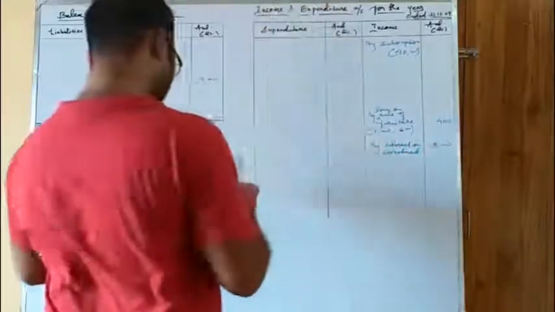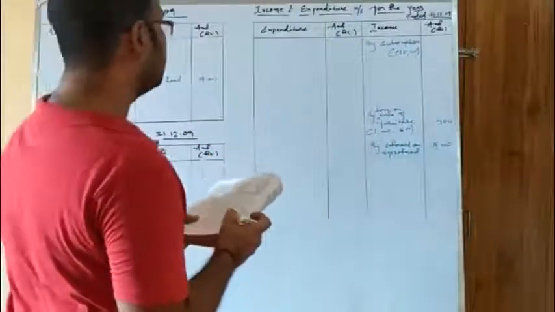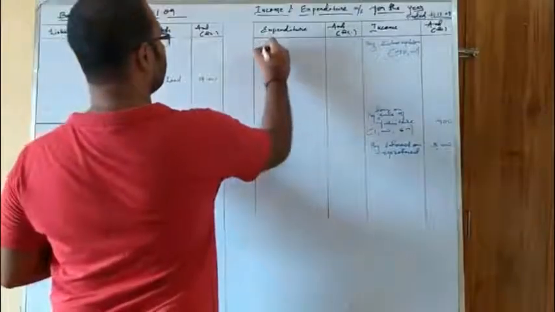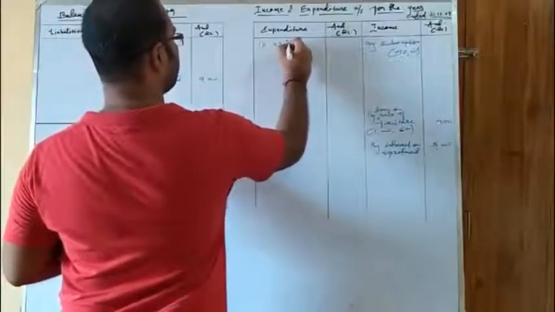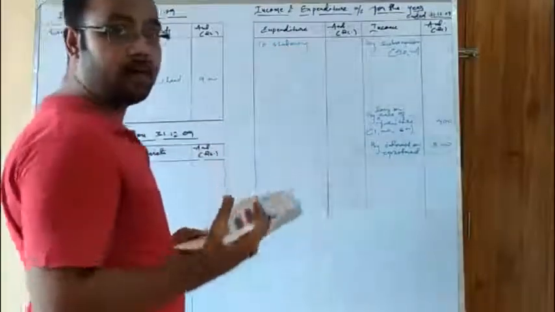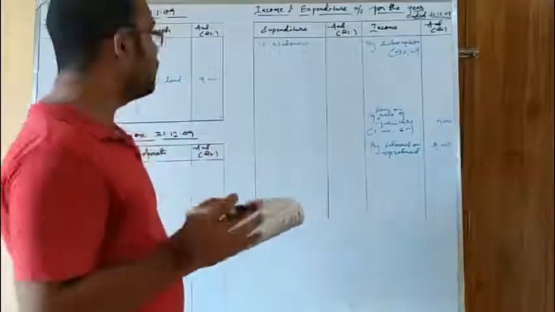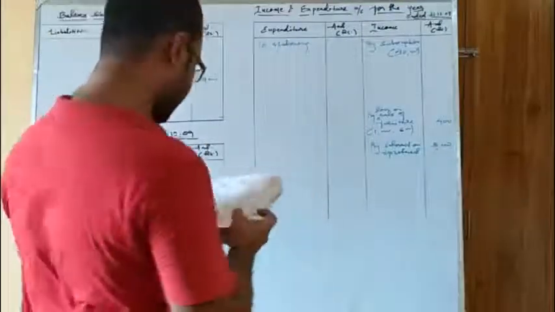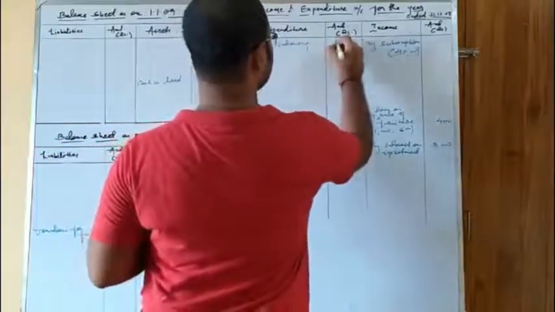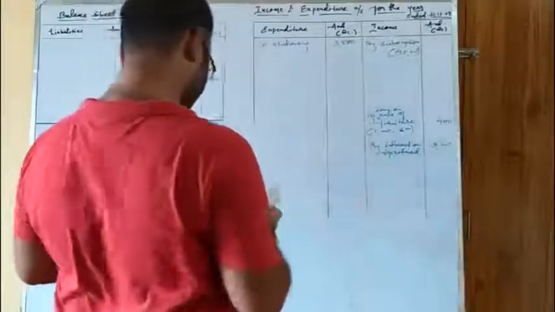Then coming to the payment parts, there is stationery. Stationery is a small expense. It is on the expenditure side, and it does not have any adjustment. But mind you, stationery is often the major adjustment in the form of short problems. You will find it. But here there is no adjustment for the stationery. So the value of stationery expenses is 3,500.